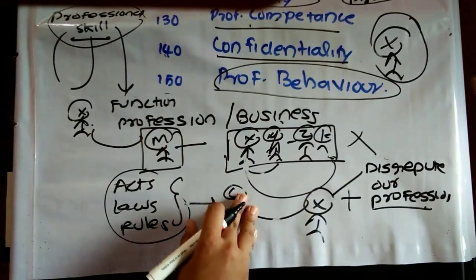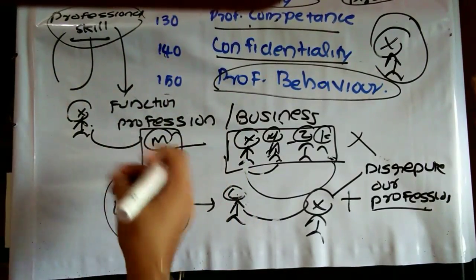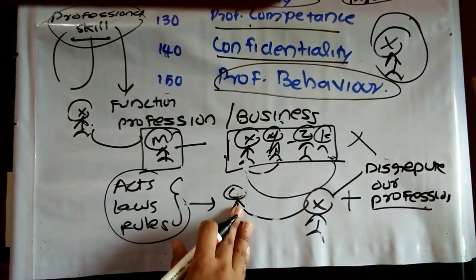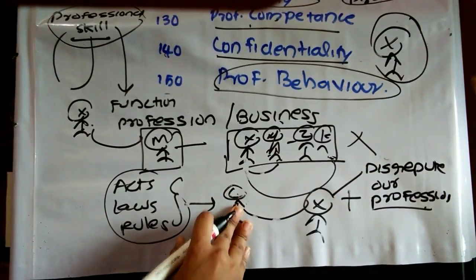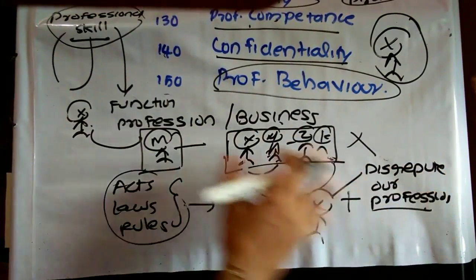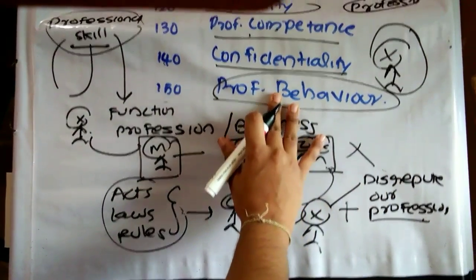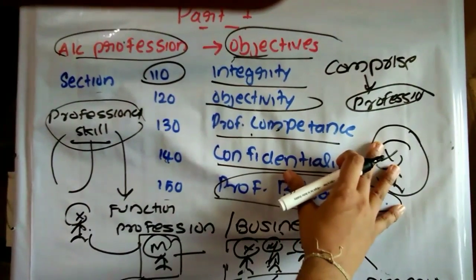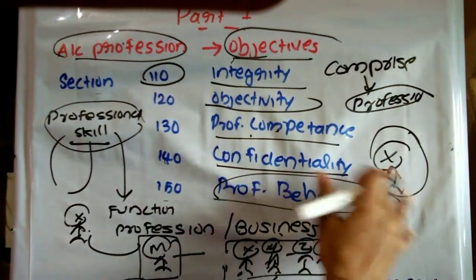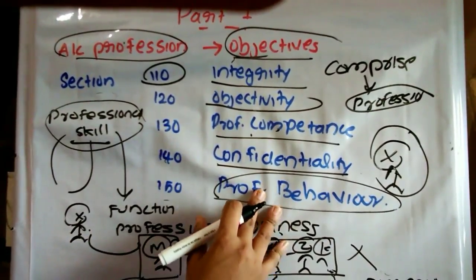He is disreputing our profession. Or he is using the work of an article in his personal matters or personal works. It also disreputes our profession. He is raping a girl, disreputing our profession. Okay, so Section 150, professional behavior, is also a fundamental principle to be followed by a chartered accountant, that is, a professional accountant, which imposes a responsibility that he shall comply with all rules and regulations and he shall not disrepute our profession.